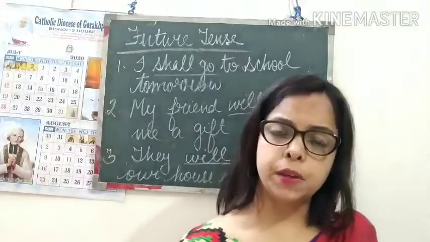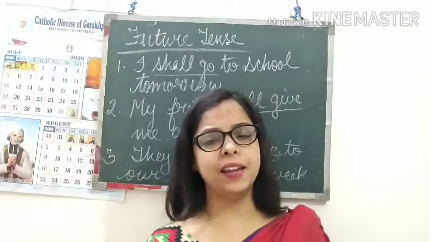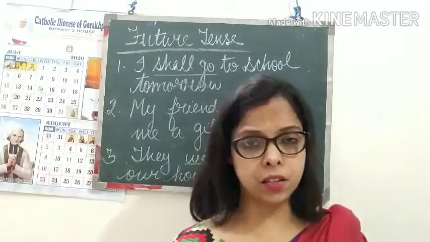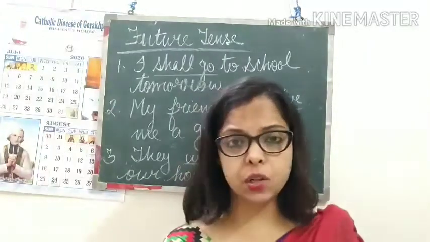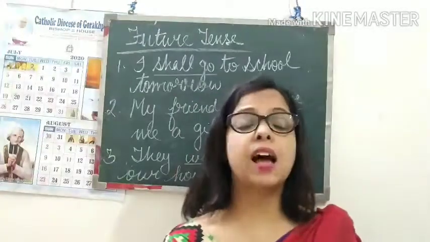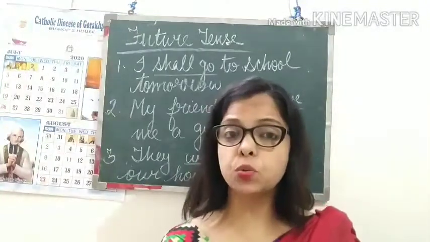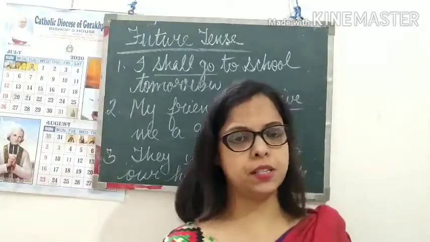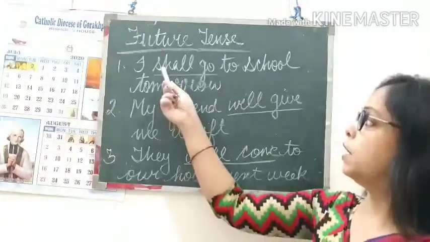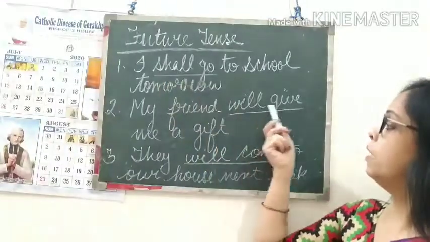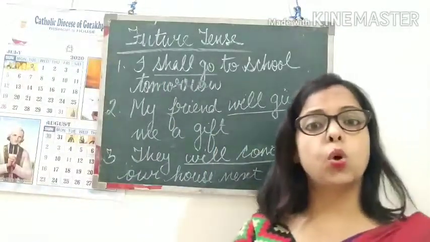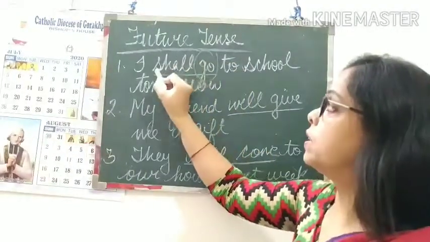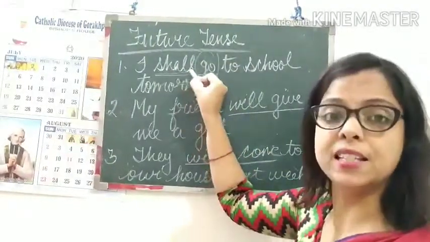Similarly, past tense we make by adding ed, like he played yesterday. We add ed to the word play. He shouted at me. We add ed to the word shout. So simply one word is there. But here you see there are 2 words: shall go, will give, will come. The main verb is go, and it is used with the helping verb shall.